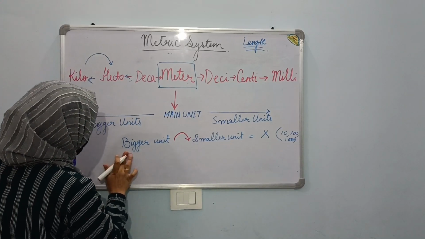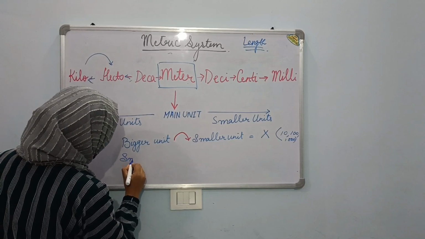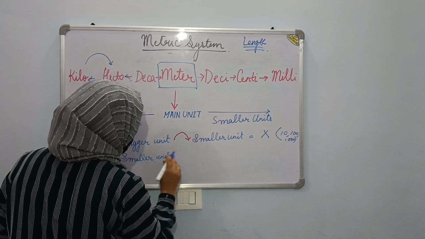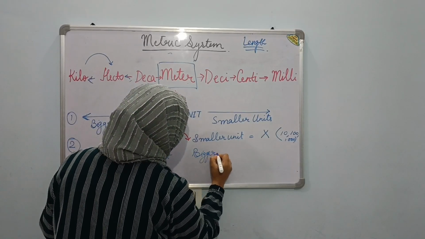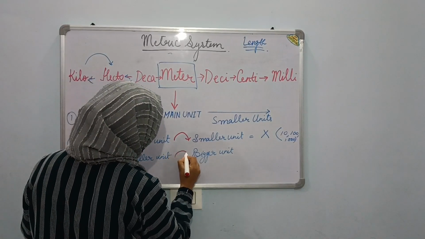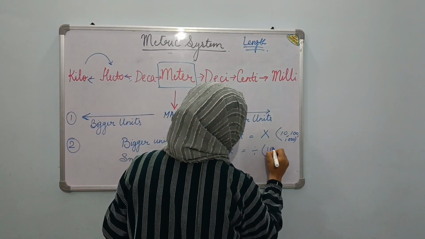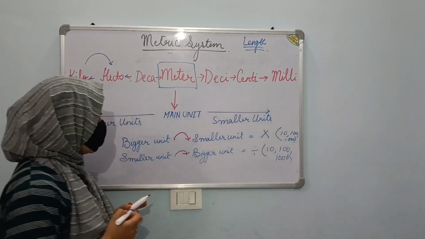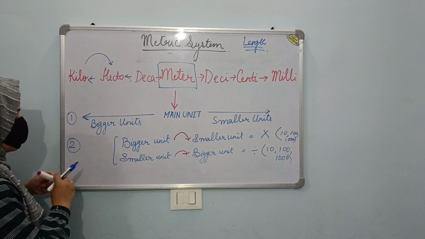Second, if you are converting a smaller unit into a bigger unit, then you have to divide it by the multiples of 10, 100 or 1000, whatever. So this thing is very, very important for you to understand, children, and for you to remember.